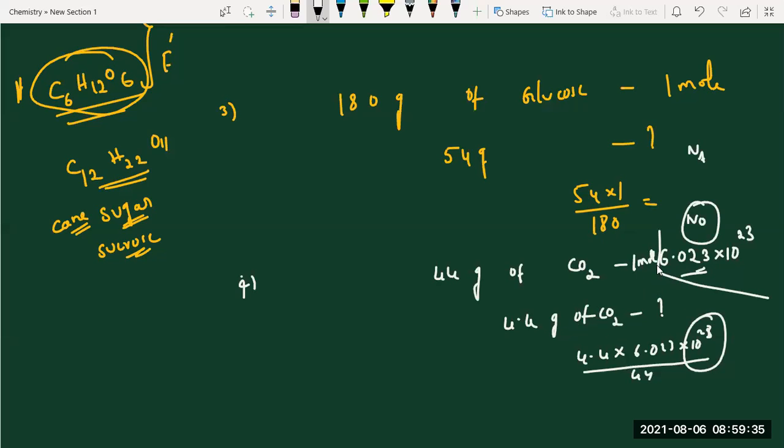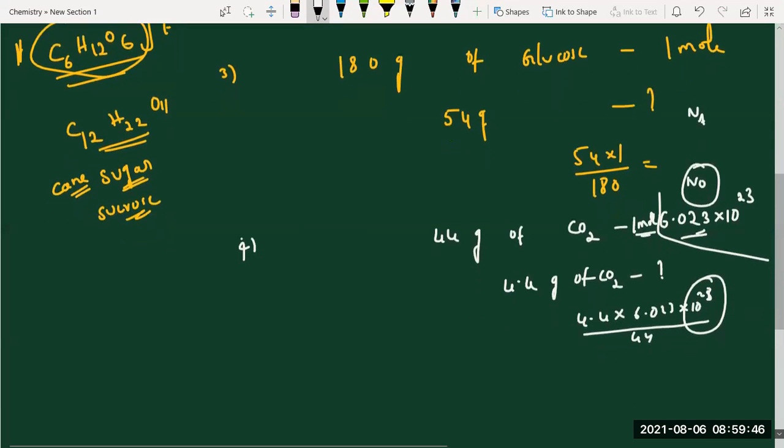4.4 grams, how many moles? That's simple. Only mole terms also they will ask. Total number also they will ask, anything. Now next one. That's all for the stoichiometric equation, students.